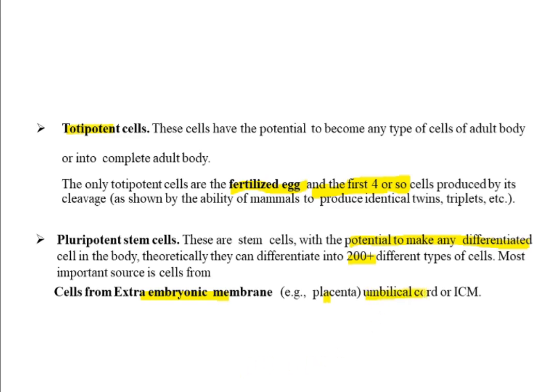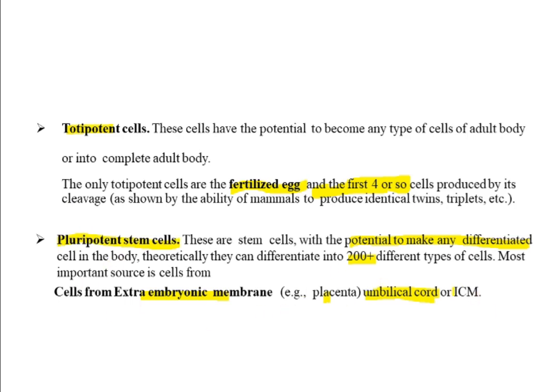The umbilical cord is the connection between the developing fetus and the mother, and it is proven to harbor various stem cells. So it is a great source, and that is the reason company representatives come to maternity hospitals to procure the umbilical cord, because it harbors pluripotent stem cells, and these pluripotent stem cells can be used for various applications that we will see, right?